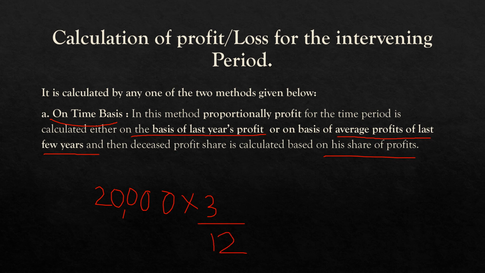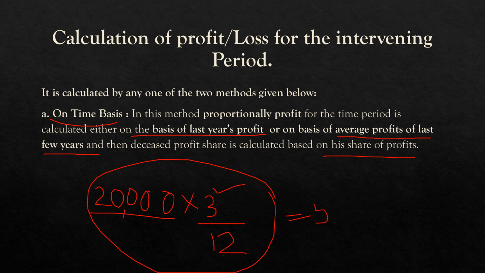So that becomes 5,000, and that 5,000 will be his share of profit till the date of death. So this is the first method of calculating profit or loss of the intervening period.